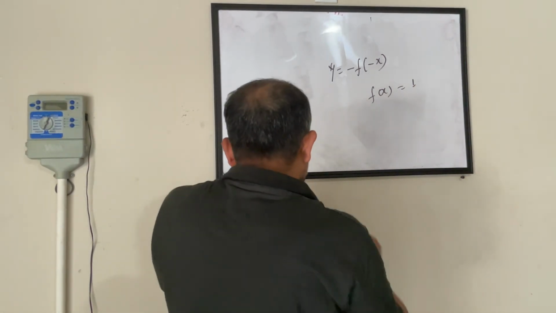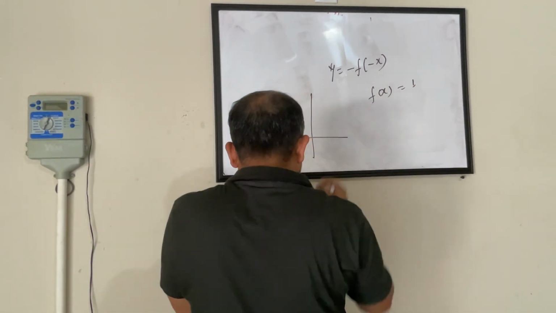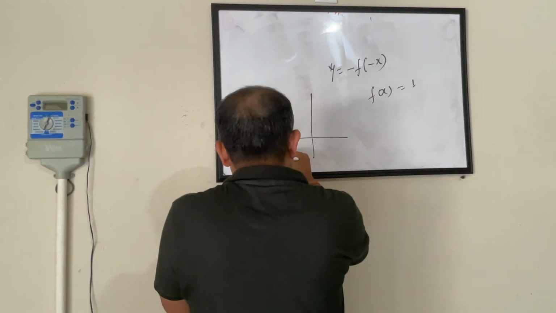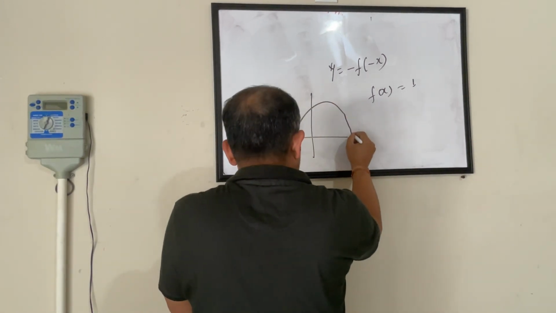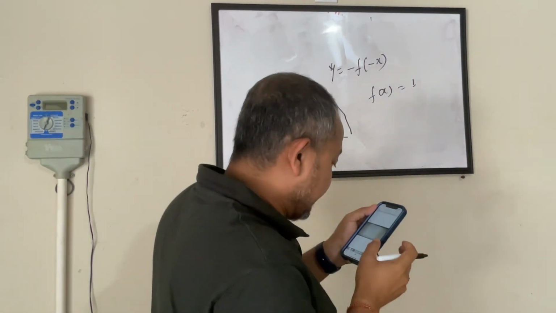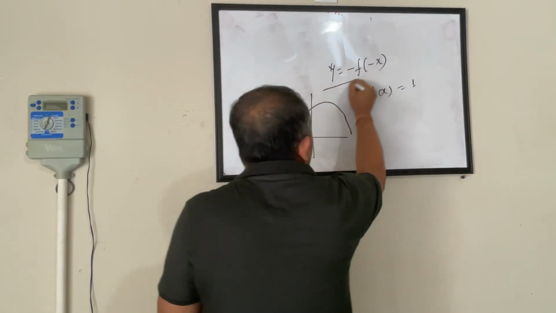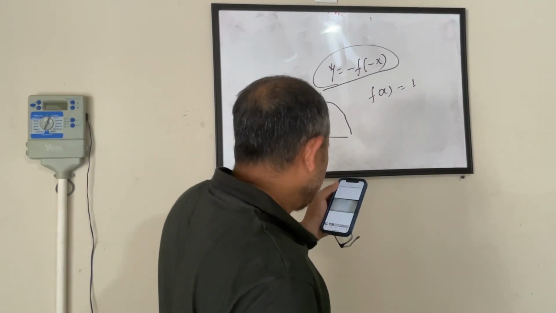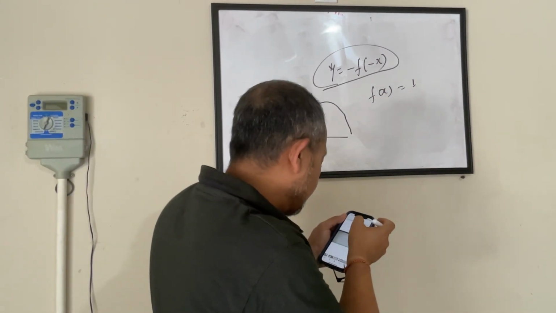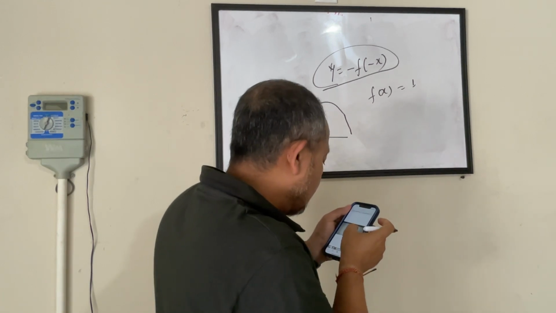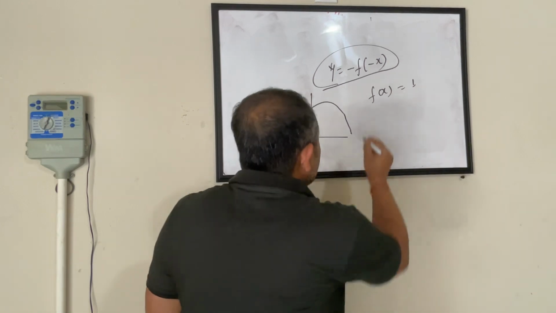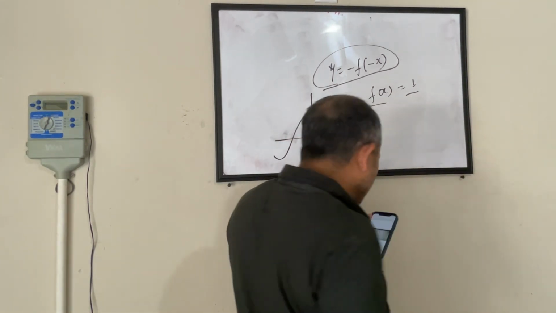So it says we have a graph given here. If I go to the graph, it is a graph like this. It says this is a graph for this function. Find out for what value of x function of x will be equal to 1.